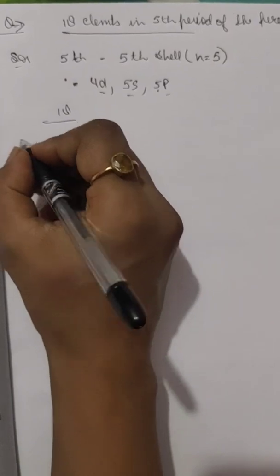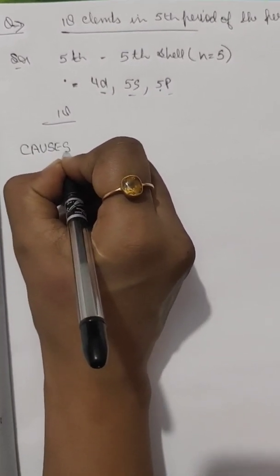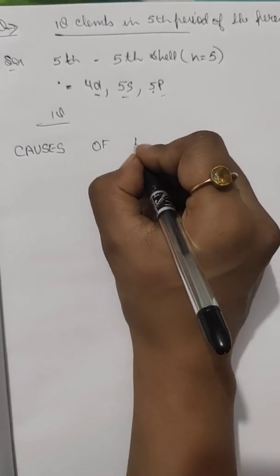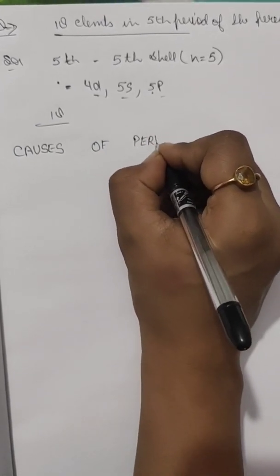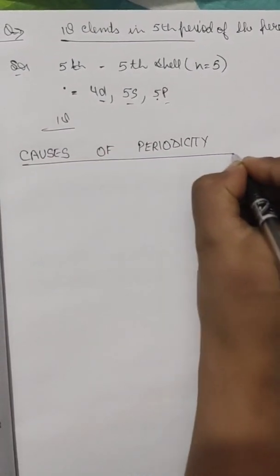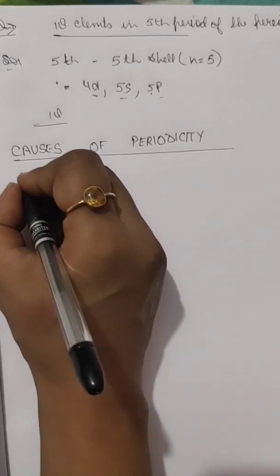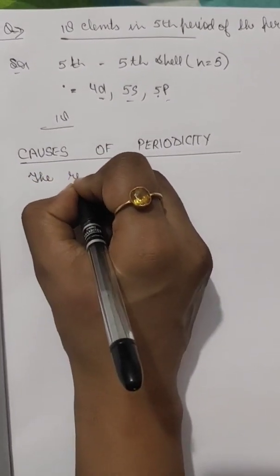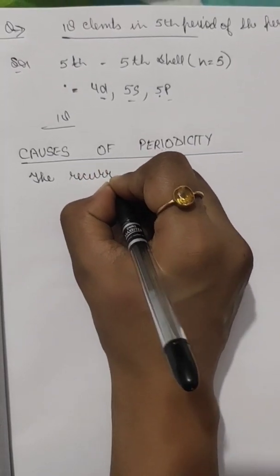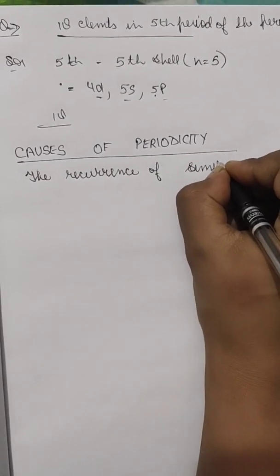Okay, so let's start with the other topic, which is the causes of the periodicity. What are the causes behind this periodicity? That means there is a repetition after some time, some values repeat. So what is the cause of this periodicity? Periodicity means the reoccurrence of similar properties. That means the property will reappear.